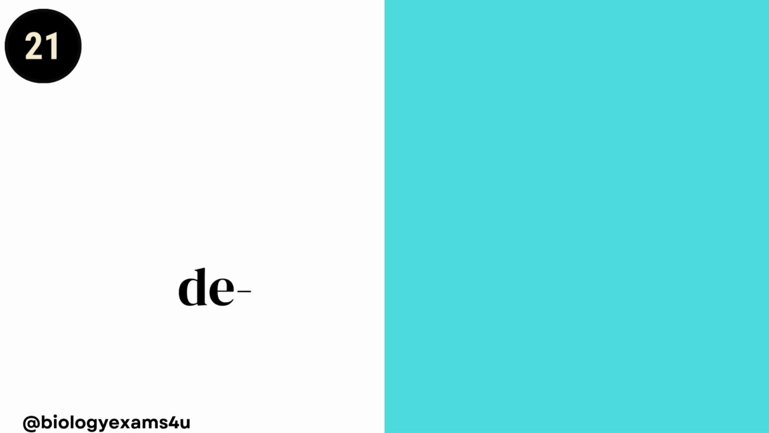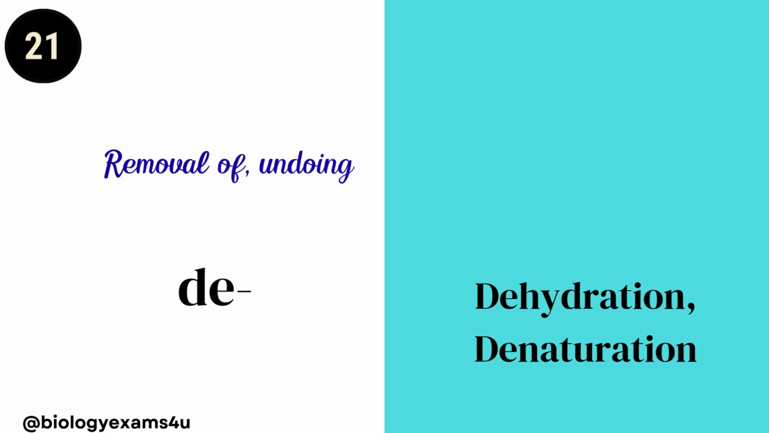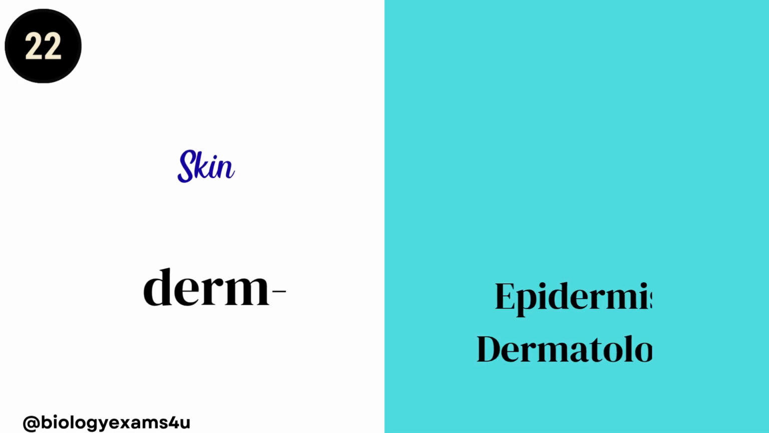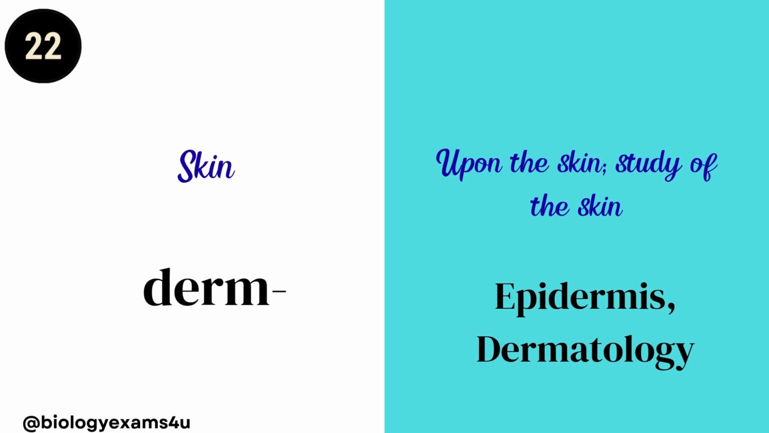D. D means removal of or undoing something. Dehydration, that is removal of water. Denaturation, unfolding of a protein structure from its normal state. Derm means skin, as in epidermis, dermatology. Epidermis is upon the skin. Epi, upon, dermis, the skin. Dermatology is a study of skin.